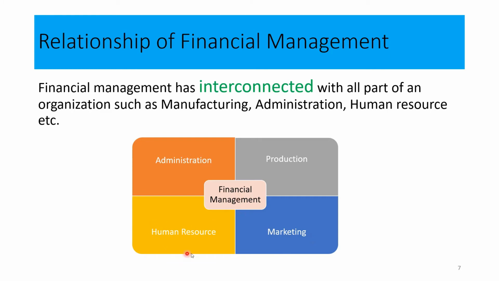Now let's look at the human resource department. It identifies many vacancies in the business organization, right? The human resource department plans to recruit people for the vacancies that they have identified. But without help from the financial department, new recruitments cannot be done, because if we have new recruitments, we have to pay salaries and also other benefits packages. For that, we need to get the resources from the financial department.